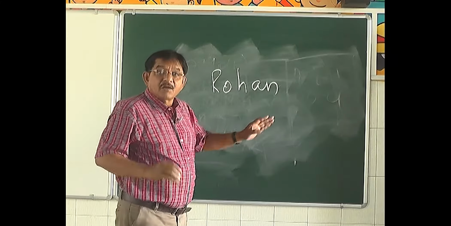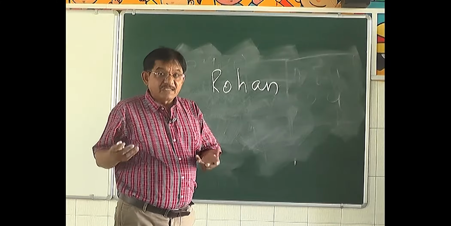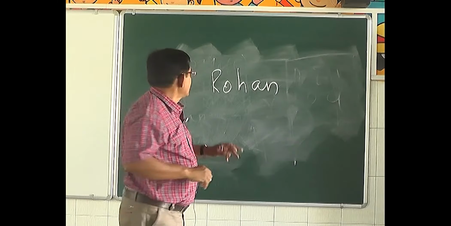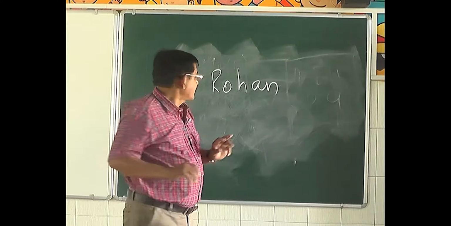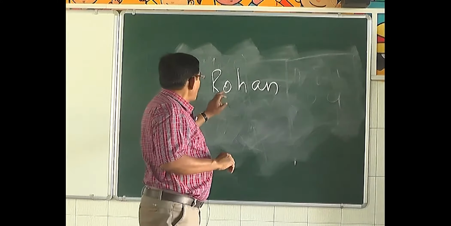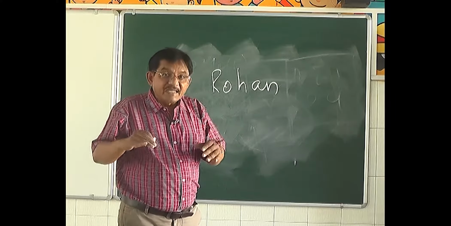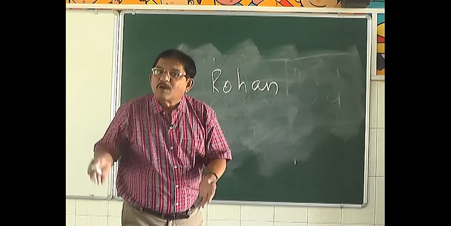We combine consonants and vowels to form words. Now R, H, N, they are consonants. O and A, they are vowels. So how did we get this word, Rohan? We got this word by combining 3 consonants and 2 vowels.